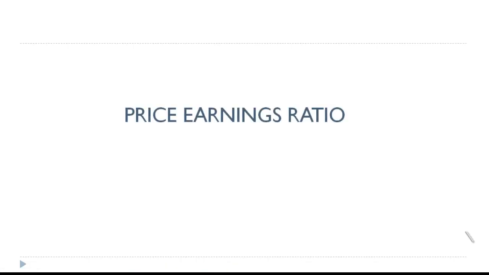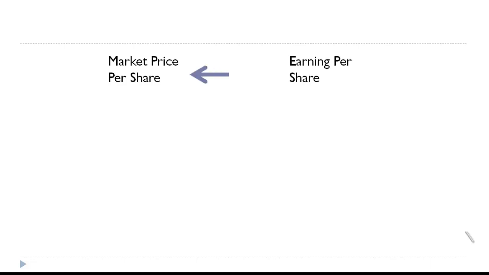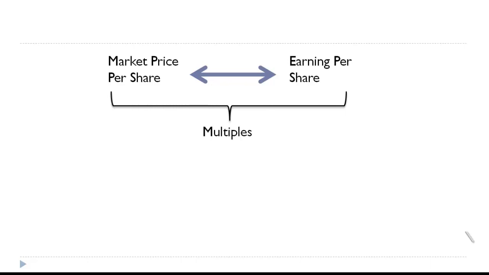Price earnings ratio. This ratio is just an inverse of the earnings yield ratio. What we have seen in earnings yield ratio is EPS expressed as a percentage of market price per share. Here it is rather in inverse. Market price will be in the numerator and earnings per share will be in the denominator. So this ratio basically establishes a relationship between market price per share and earnings per share, and this relationship will be established in multiples. So how many times is the market price higher than the earnings per share?